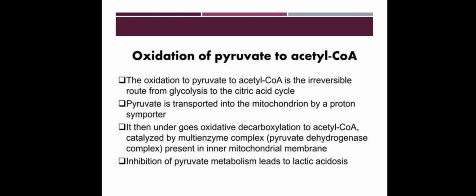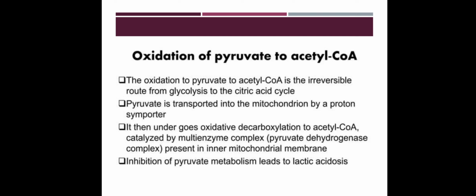Oxidation of pyruvate to acetyl-CoA. The oxidation of pyruvate to acetyl-CoA is the irreversible route from glycolysis to the citric acid cycle that I have discussed earlier. So here the pyruvate is formed, which is the end product of aerobic glycolysis, and it is the starting product for the citric acid cycle, which it enters.